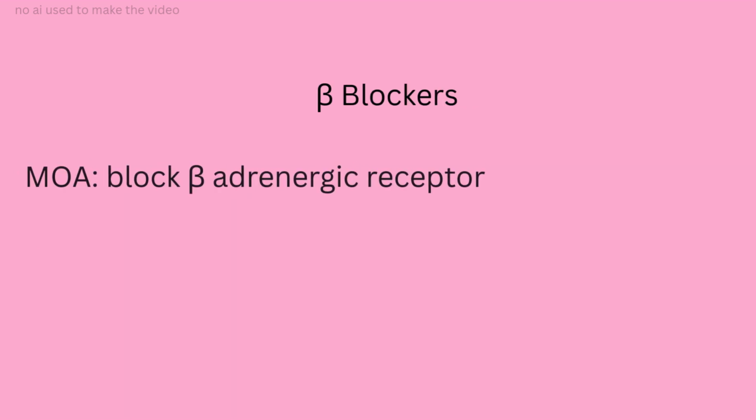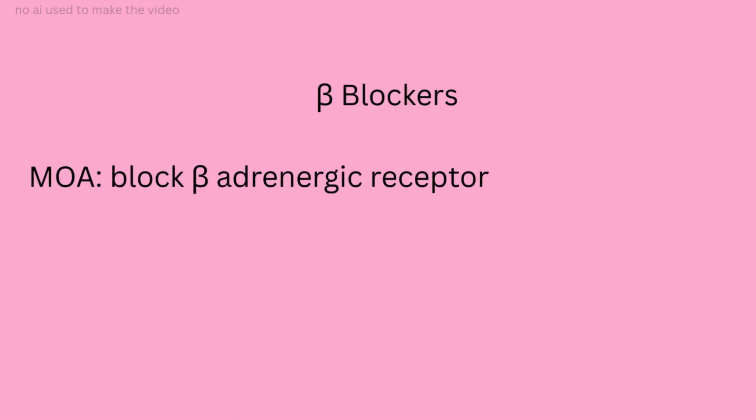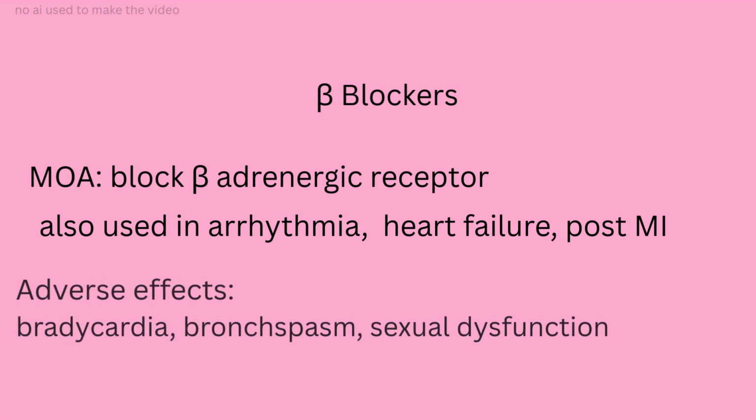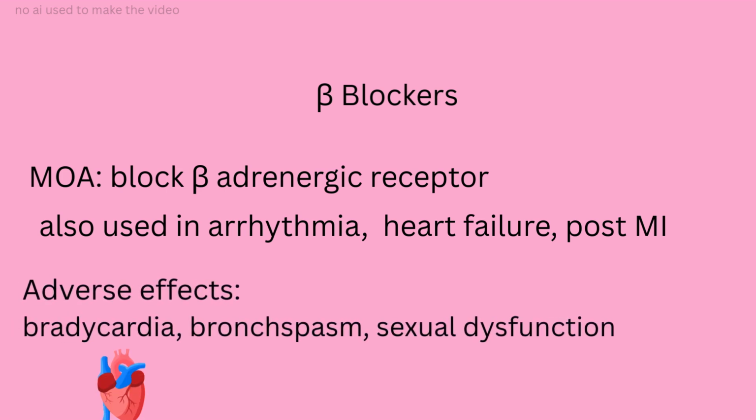We are going to talk about the beta blockers. They block the beta adrenergic receptors and hence they reduce the contractility and heart rate. They are used in arrhythmias, heart failure, as well as post MI, and their adverse effects are bradycardia, bronchospasm, and sexual dysfunction.